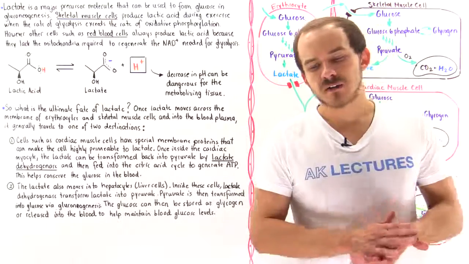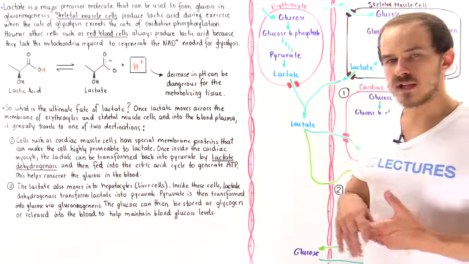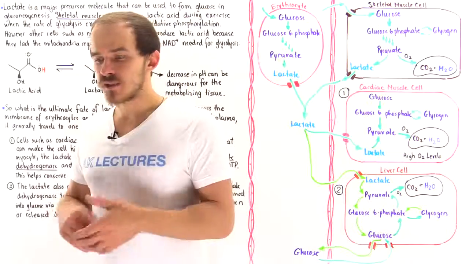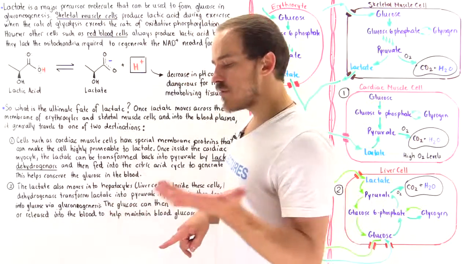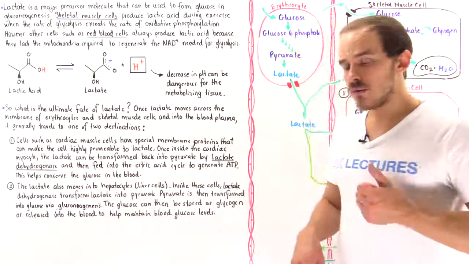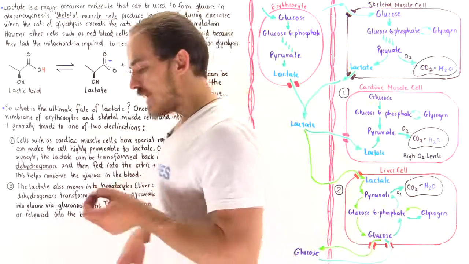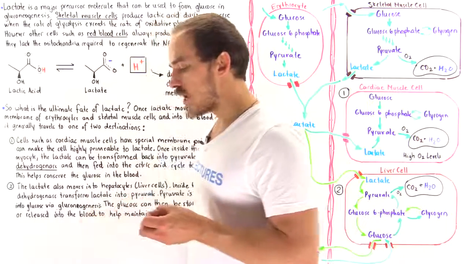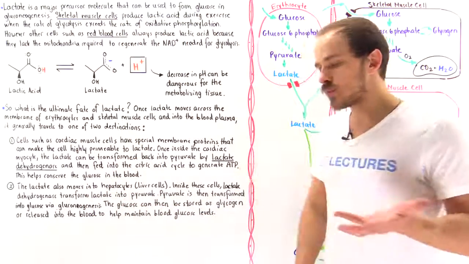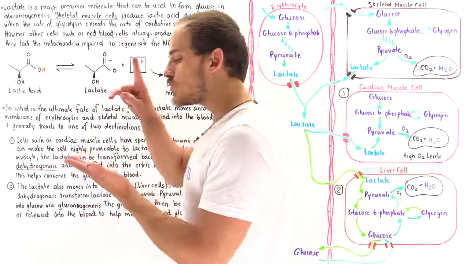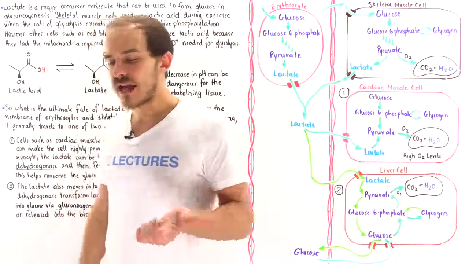So to finish off our discussion on gluconeogenesis and glycolysis, let's focus on lactate molecules because, as we discussed previously, lactate is one of the major types of non-sugar precursor molecules that our cells use to generate glucose in the process we call gluconeogenesis. So why do cells produce lactate? What types of cells produce lactate? And what happens to the lactate once the cells produce it?